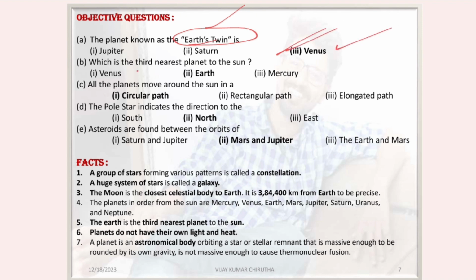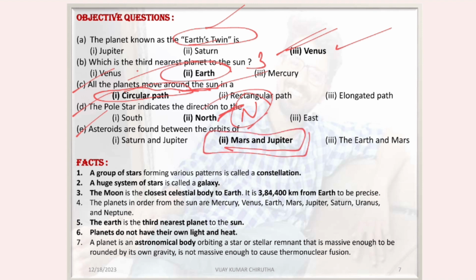Which is the third nearest planet to the sun? The third nearest planet is Earth. All the planets move around the sun in a circular path. The pole star indicates the direction of north. Asteroids are found between the orbits of, as we just discussed, Mars and Jupiter.